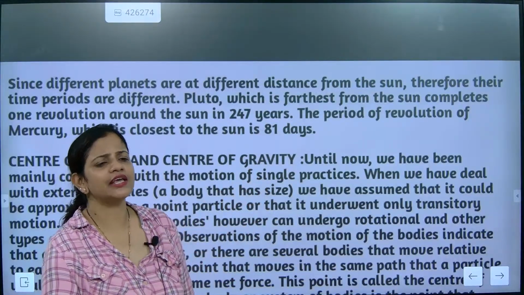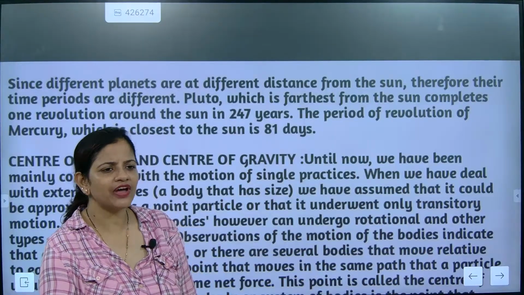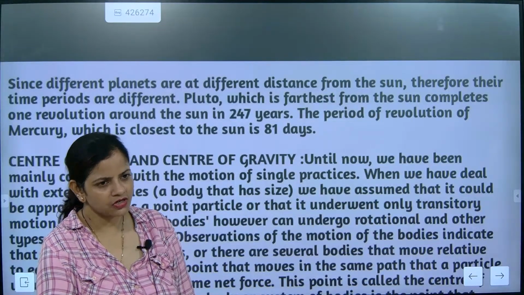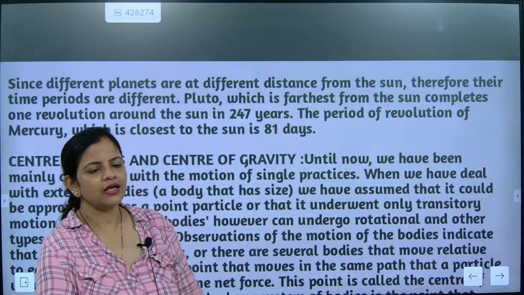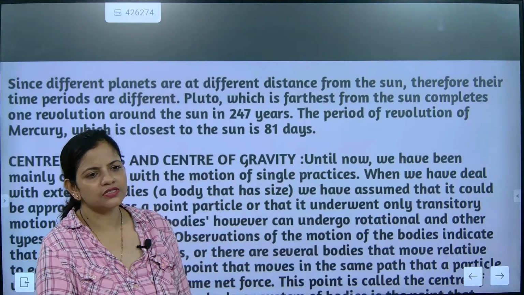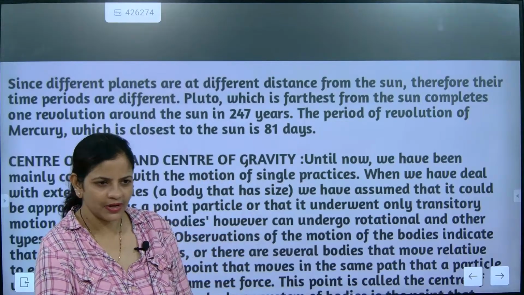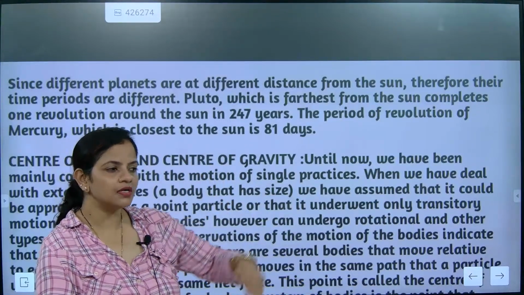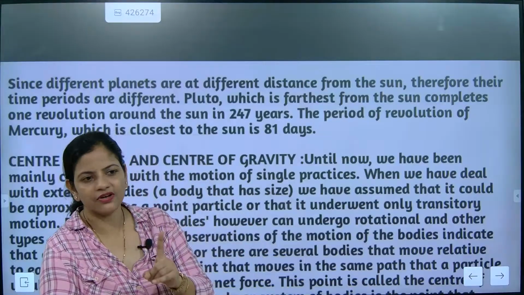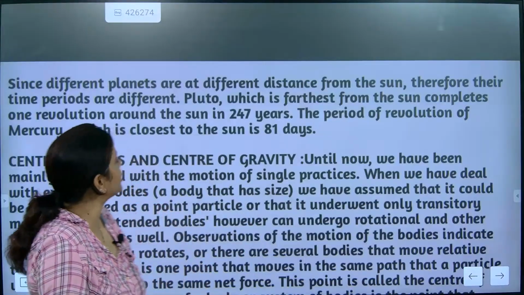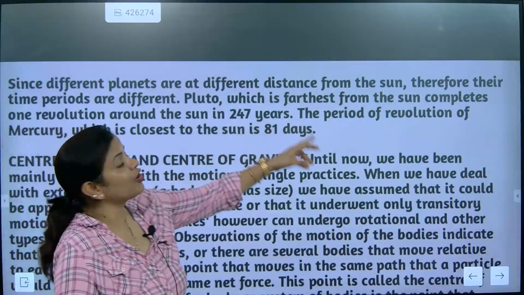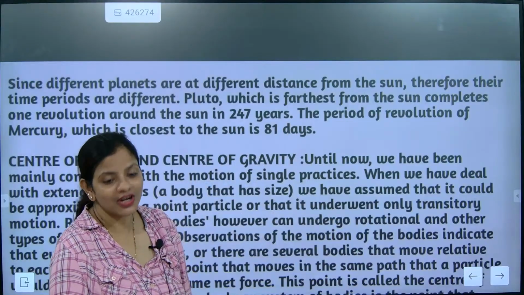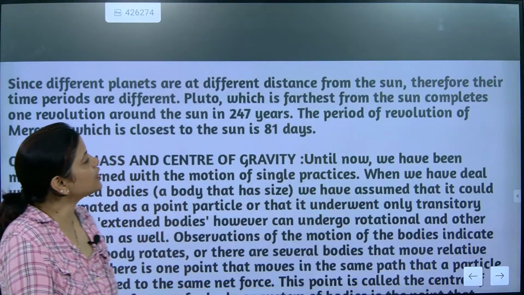Understood? Earth is taking how much? 365 days and 6 hours. If you talk about 8 hours, then 24 hours is getting completed. Correct now? So here, you need to understand that when Earth is taking this much for one complete revolution, Pluto is taking how much? Check, 247 years. So it will take 247 years.